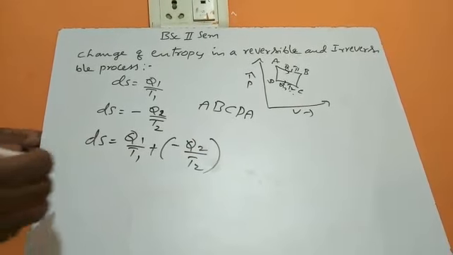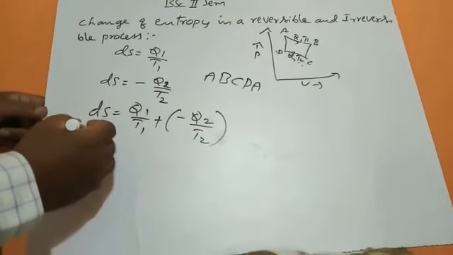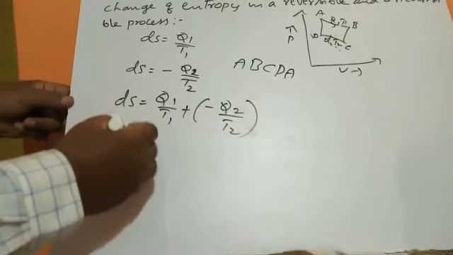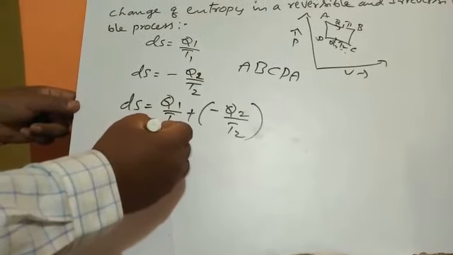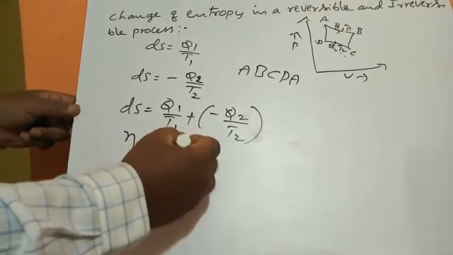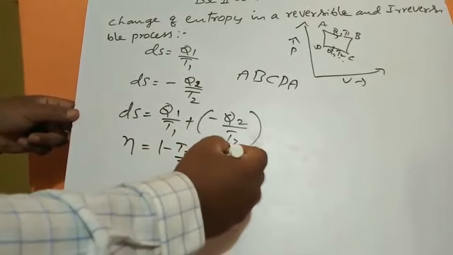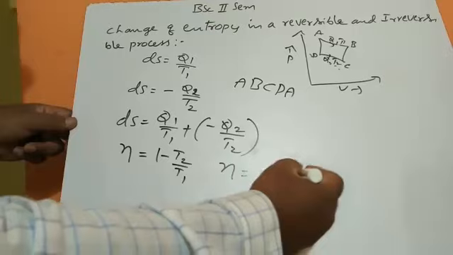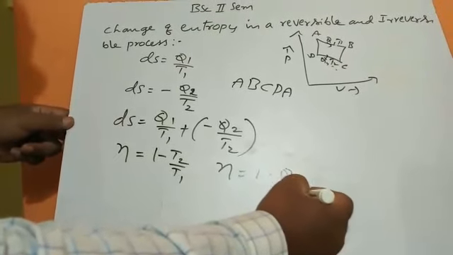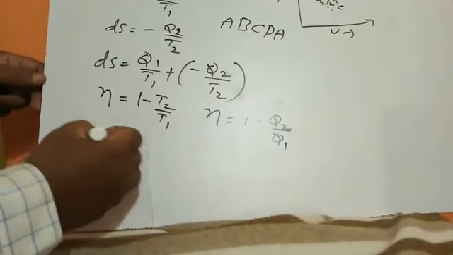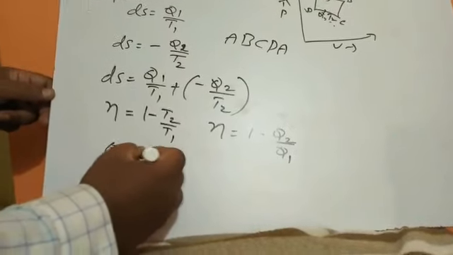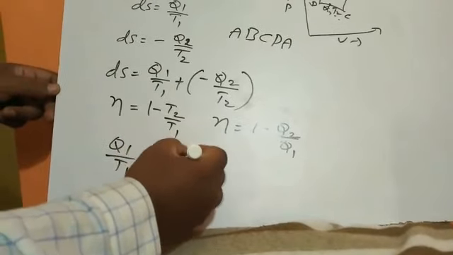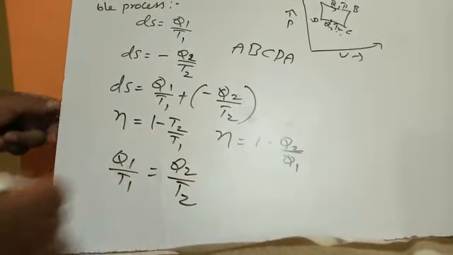From Carnot's theorem, or the efficiency of a Carnot engine, it is possible to show that eta is equal to 1 minus T2 divided by T1. Similarly, eta is equal to 1 minus Q2 divided by Q1. It is possible to show that Q1 divided by T1 is equal to Q2 divided by T2.